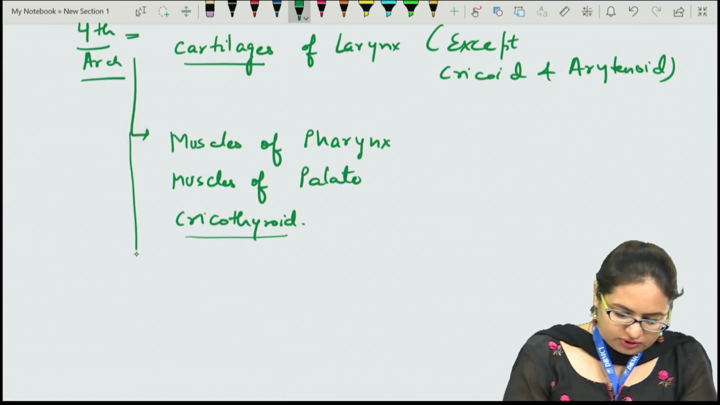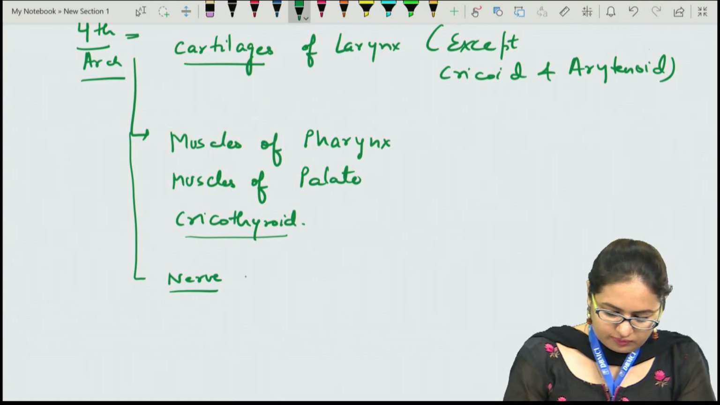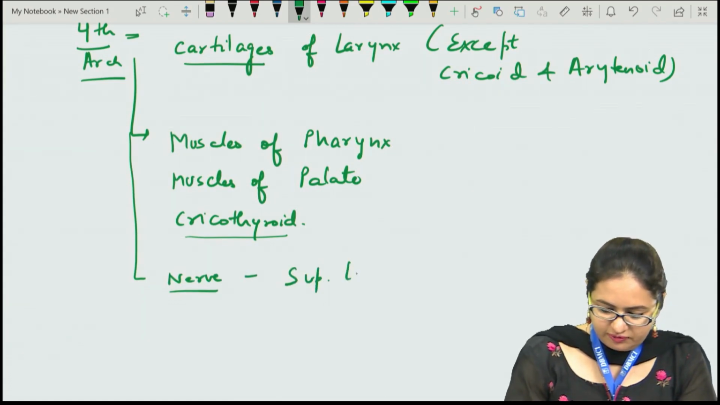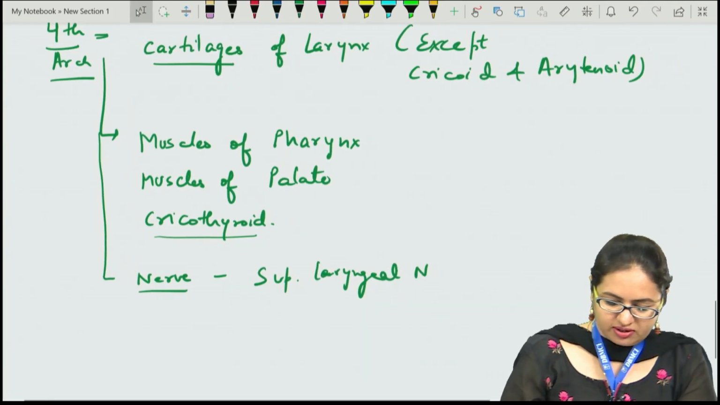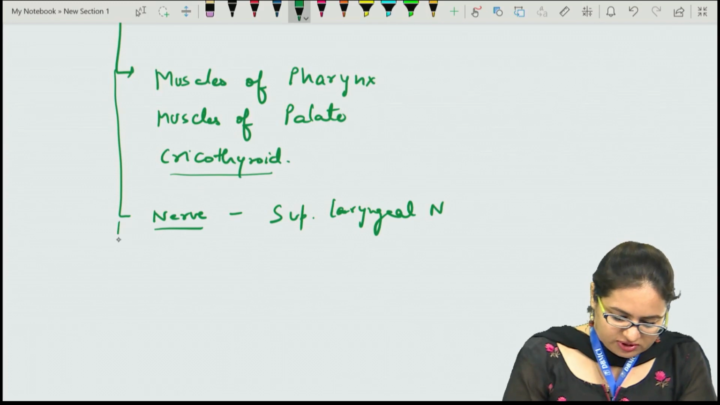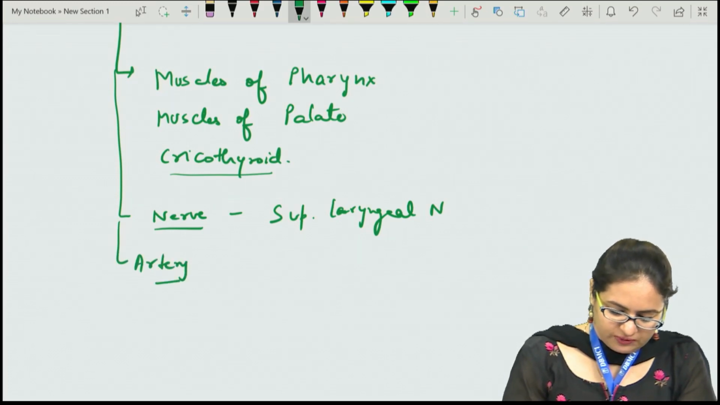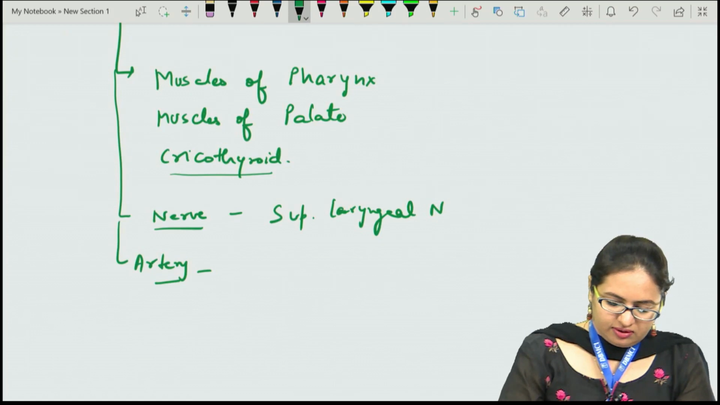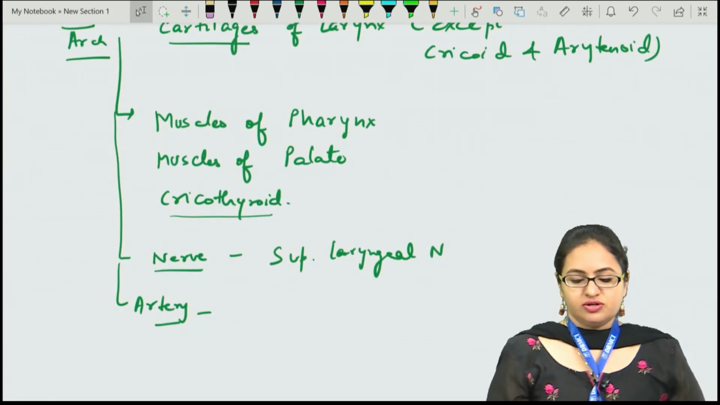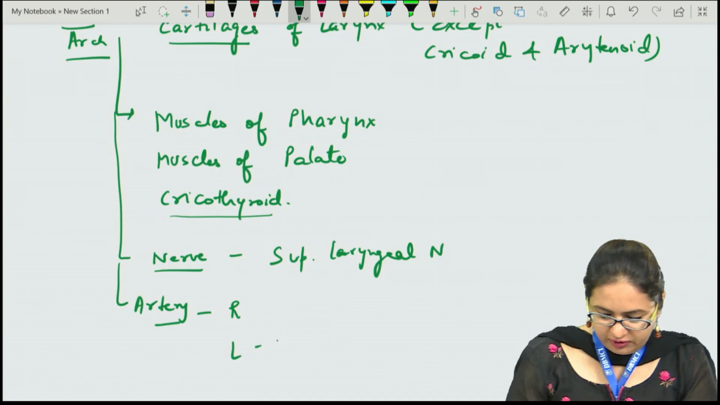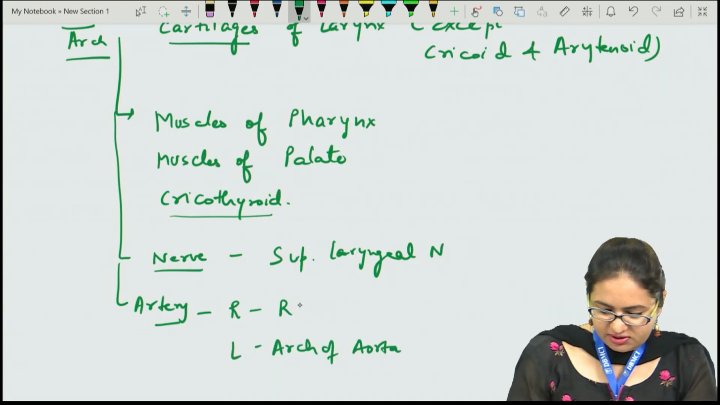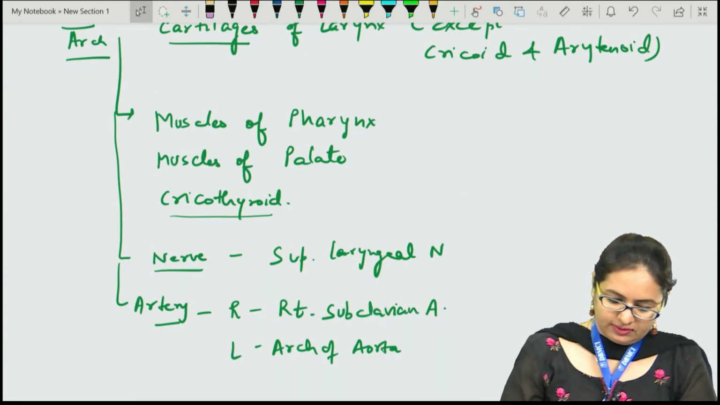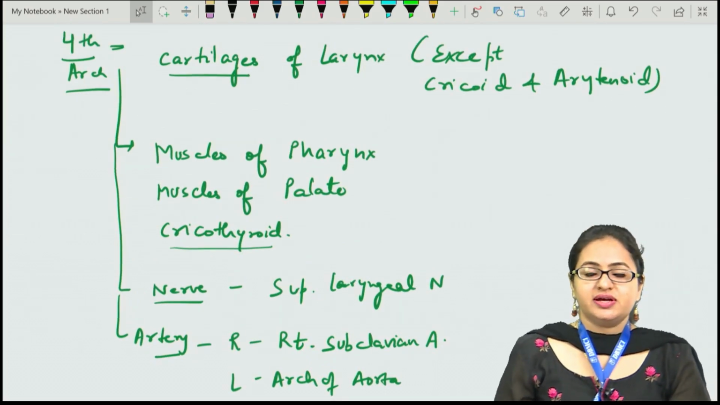The nerve for the fourth arch is the superior laryngeal nerve, which is a branch of the vagus nerve only. If you see the artery which is derived from the fourth arch, it is different on the right side and on the left side. Towards the left side, it is contributing to the formation of the arch of aorta, and towards the right side it is contributing to the formation of the right subclavian artery. So all these are the structures which are derived from the fourth arch.